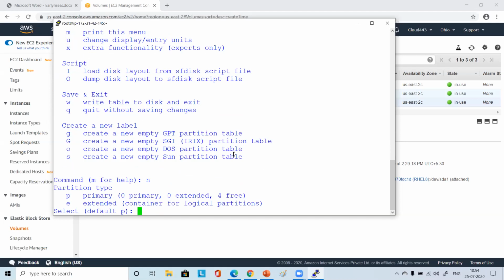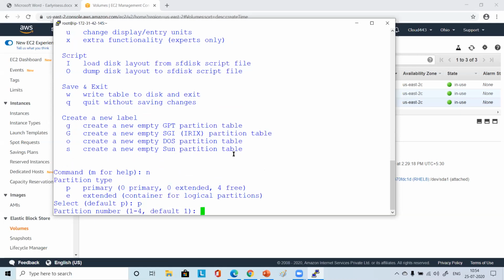Now you just press P, it will become a primary partition. At this point, all of you here on the same page? Yes, Harish. Everyone, Sai, Apeksha? Okay, so please don't make any mistake here, because you are changing the layout of the hard disk that you have attached, right?